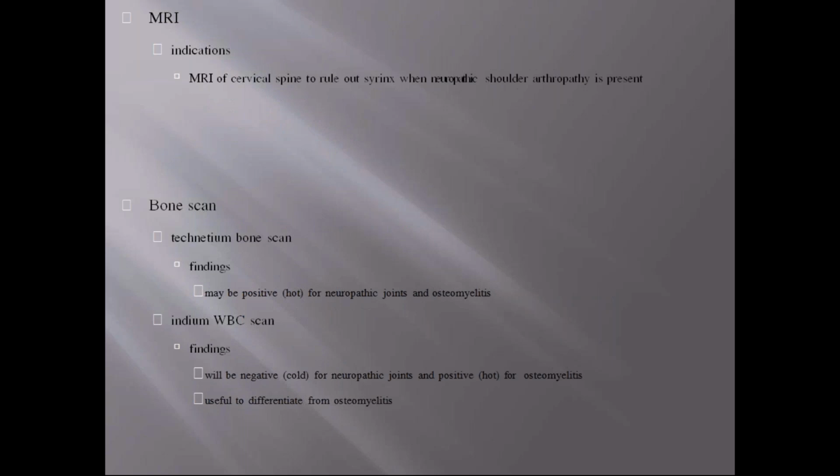And coming to the MRI, after X-ray, we go for MRI. MRI of the cervical spine to rule out syringomyelia when neuropathic shoulder arthropathy is present, and bone scan. A technetium bone scan has to be taken, and the findings may be positive for neuropathic joints and osteomyelitis. So in bone scan we cannot differentiate between neuropathic joints and osteomyelitis. And indium WBC scan, the findings will be negative for neuropathic and positive for osteomyelitis. So it is useful to differentiate from osteomyelitis.